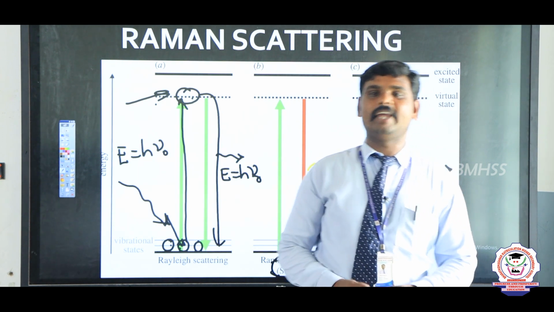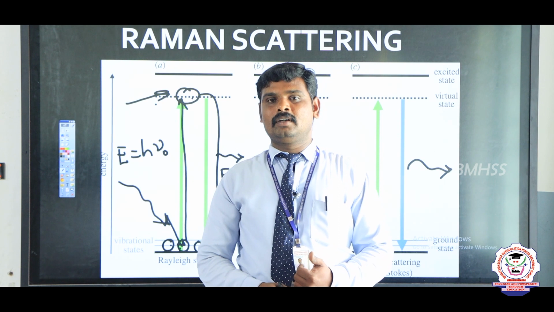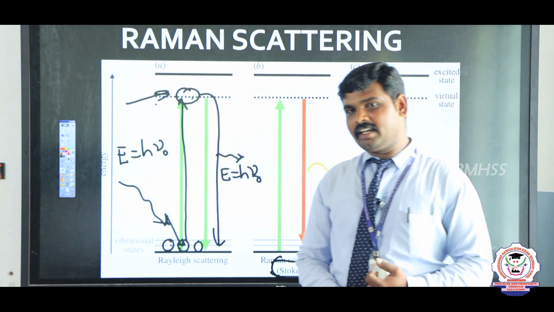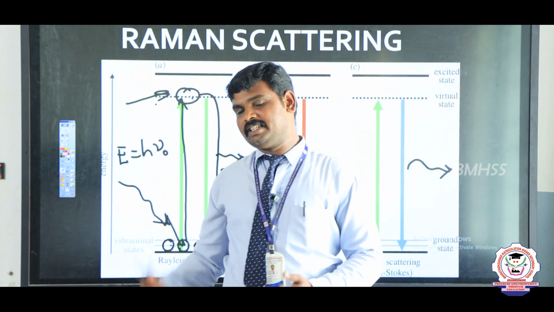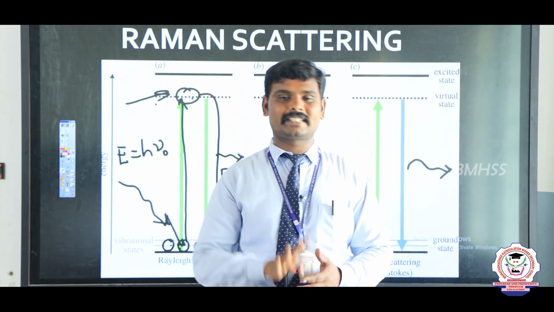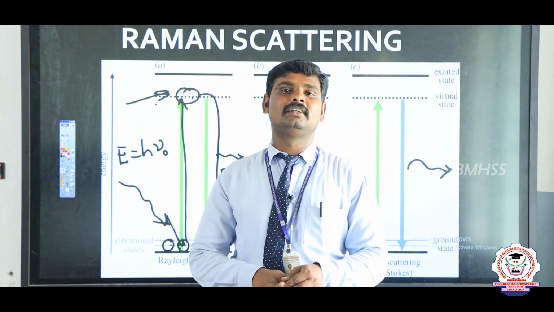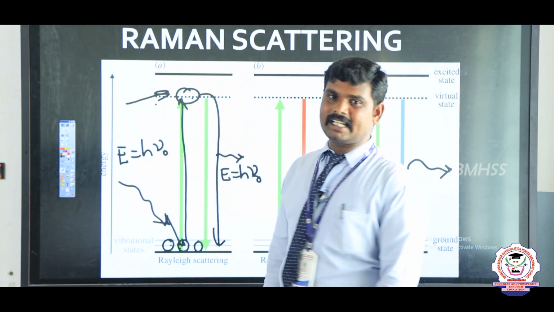So today we have seen the scattering of light. There are two types of scattering of light: one is elastic scattering and another is inelastic scattering. We have discussed four scatterings: Rayleigh scattering, Mie scattering, Tyndall scattering, and last one is Raman scattering.